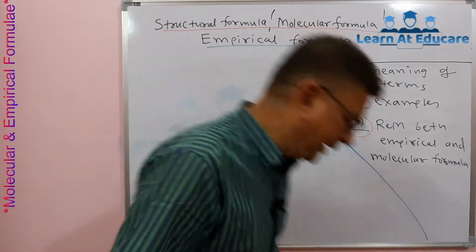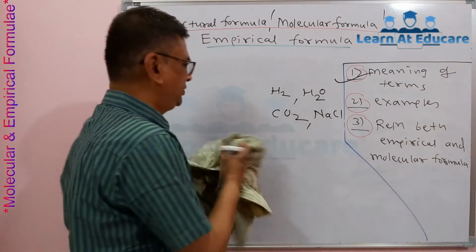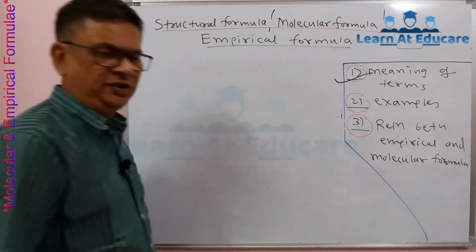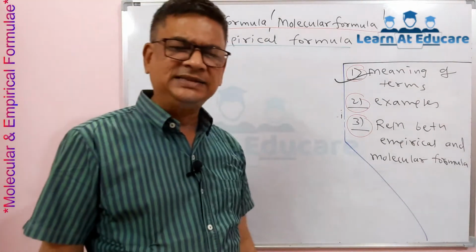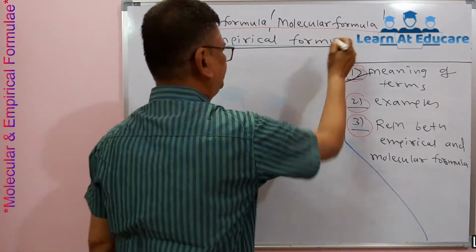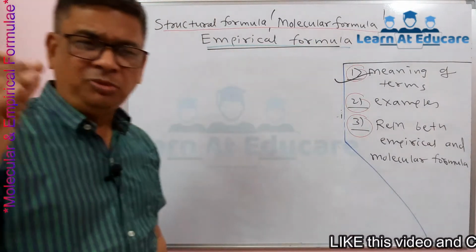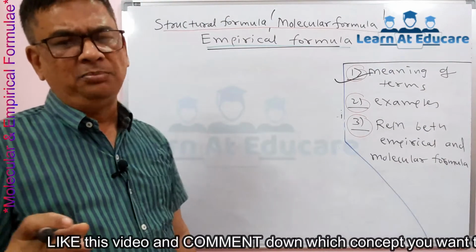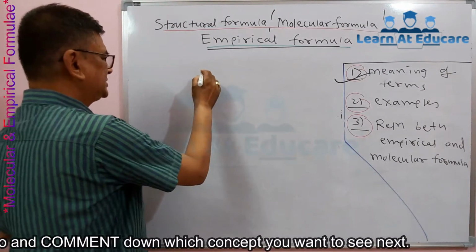Next is the empirical formula, a very important concept, which generally comes after 10th standard, when students enter 11th science and have the chemistry subject there. The empirical formula gives the smallest atomic ratio of each atom present in that compound. We will take a few examples.